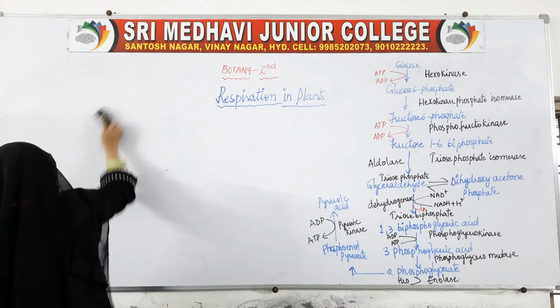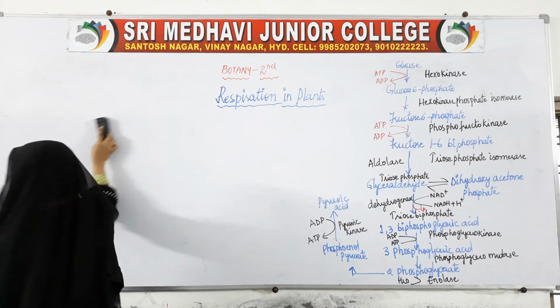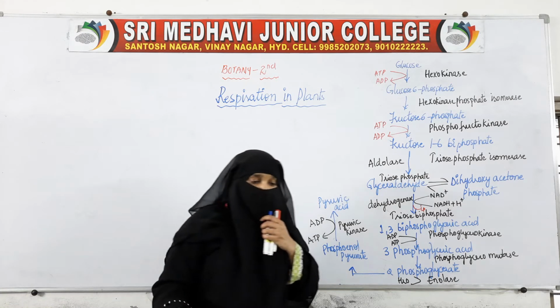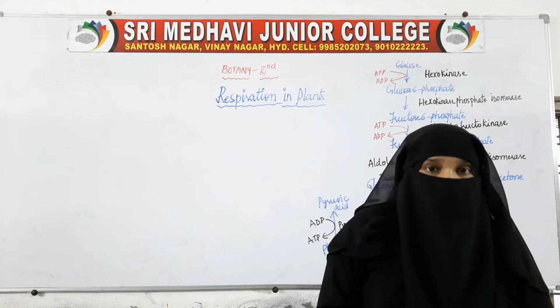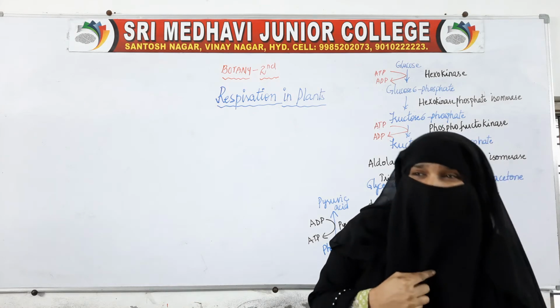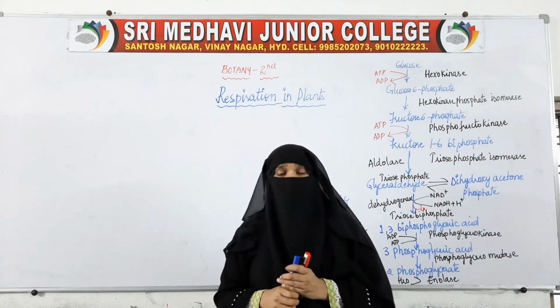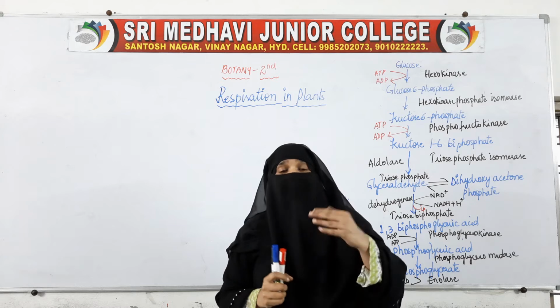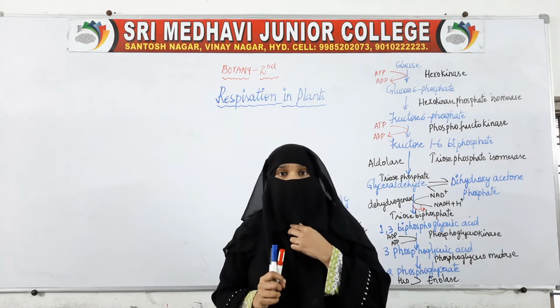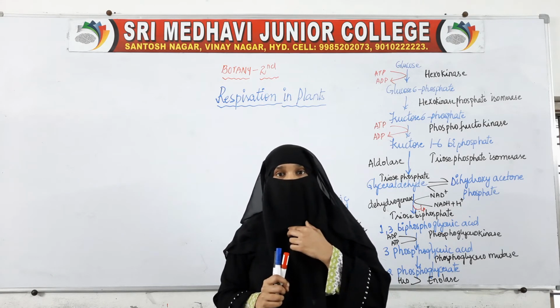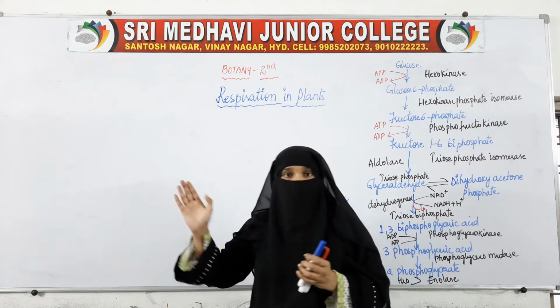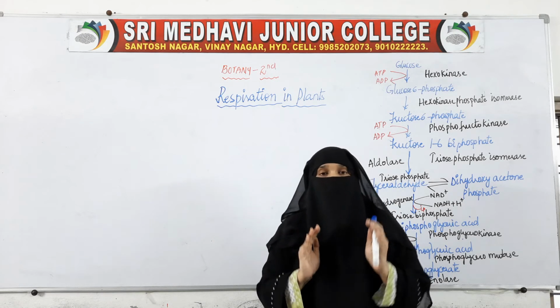Why are all these reactions taking place? What is the need for glucose to change into pyruvic acid? Because at the end of this whole process, we get the energy.